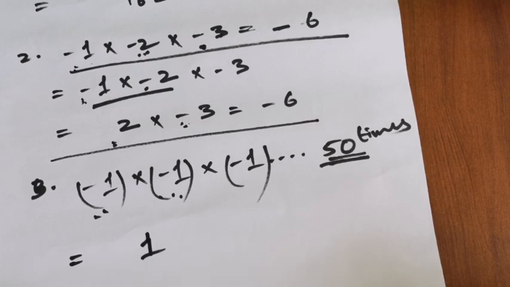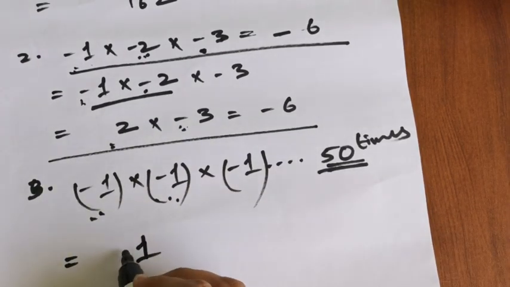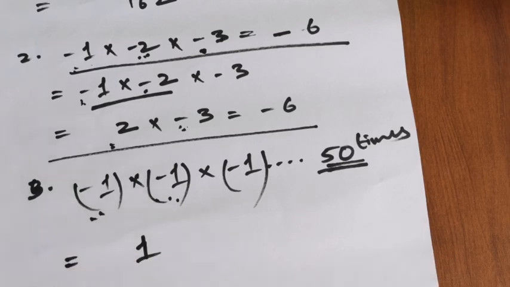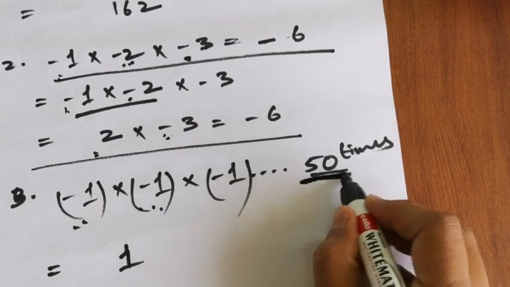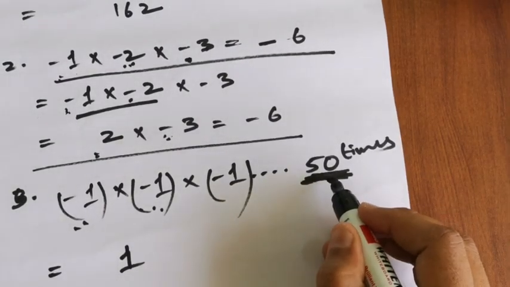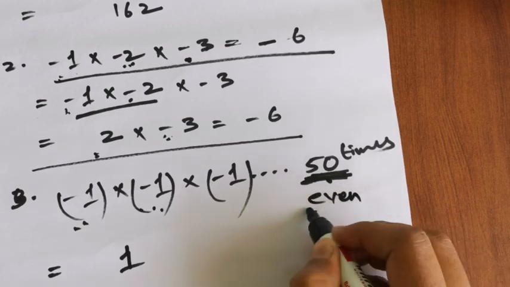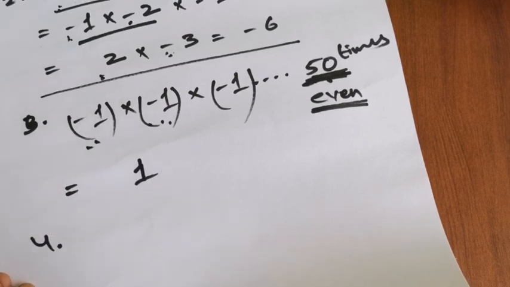But what will be the sign? The sign will be positive. That means we will have to give no sign. We don't have to give a plus sign, because 50 times is even. That's why it is positive.